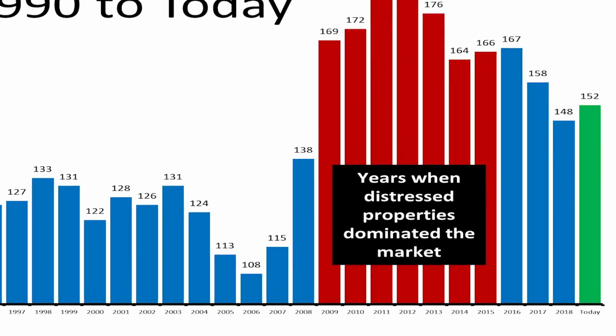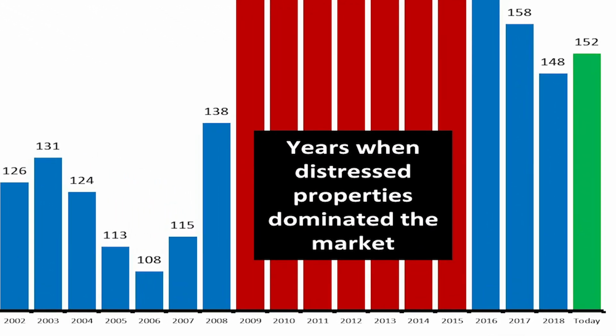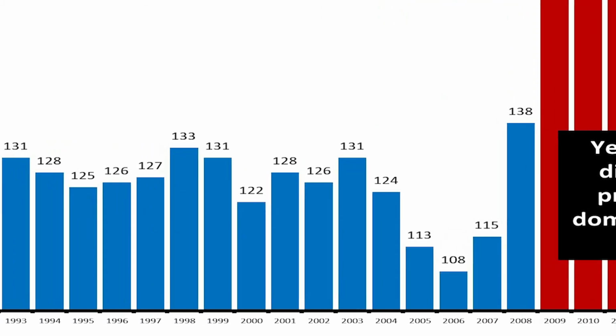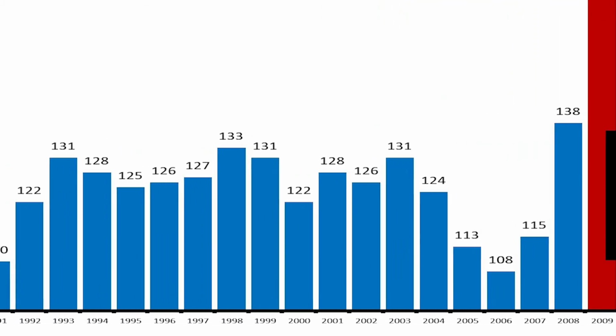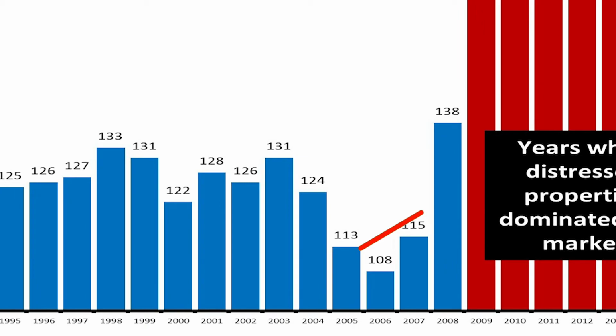This is so interesting, right? Right now, today, the affordability index is at 152, which is higher than from the 1990s all the way to 2008. So basically, it is more affordable now to purchase a property than from the 1990s through 2008.